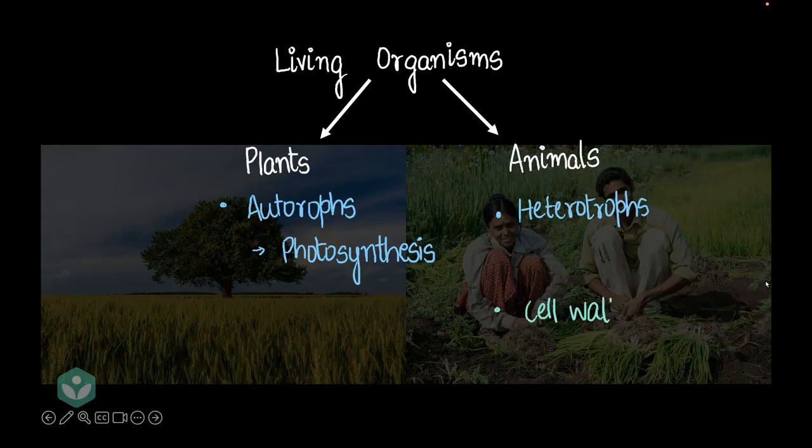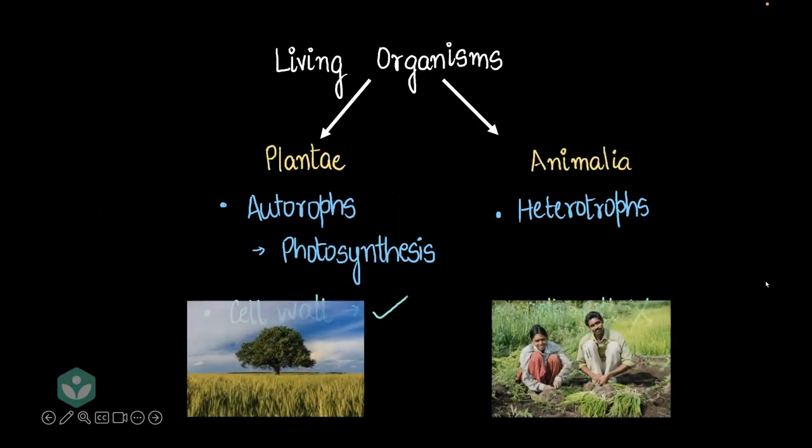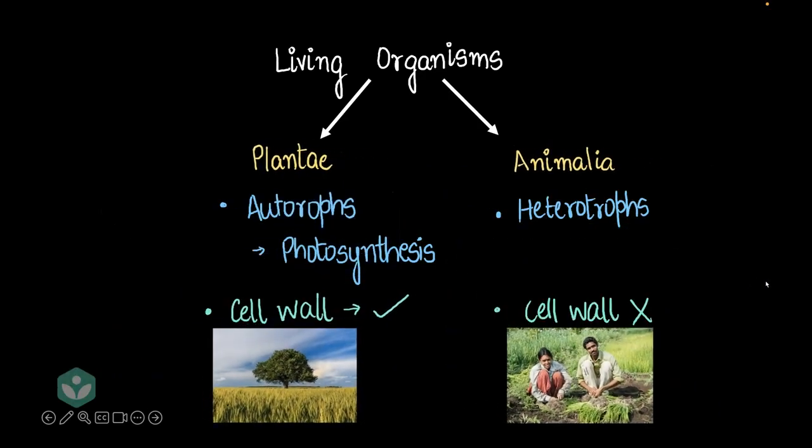Animal cells did not have a cell wall. Plant cells had cell walls that were made of cellulose. Turns out that plants are called plantae in Latin, animals are called animalia in Latin, and even in English we've carried over these names, plantae and animalia, to describe these two categories of living organisms.